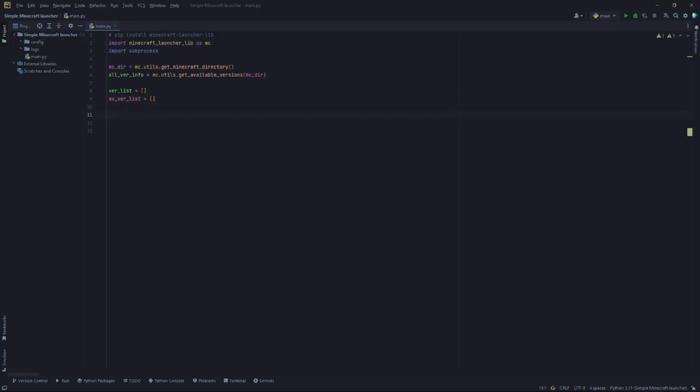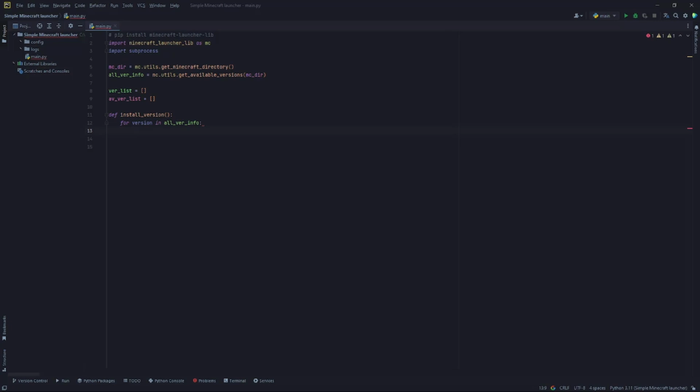Now let's continue with the first function. Install version. Create something to install the version we want. Concretely, we will get the information from all the versions on the web, tweak some things, because this returns us a dictionary, and we will just get the information we need. So for version in all version info, we will just get the release versions.